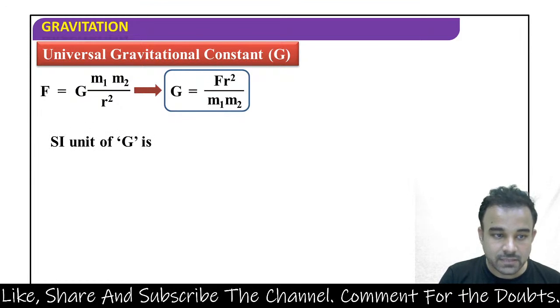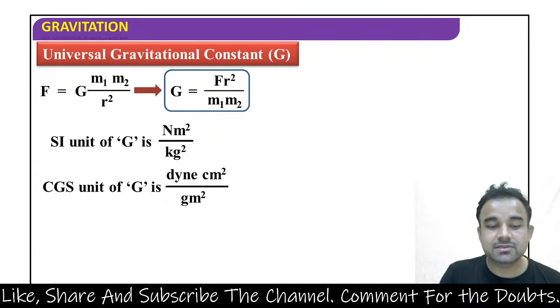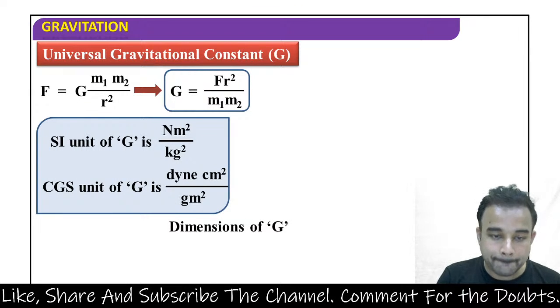तो क्या होगा? SI unit of G is Newton meter square per kg square. CGS unit of G is dyne centimeter square per gram square. Dimension of G क्या होंगी?